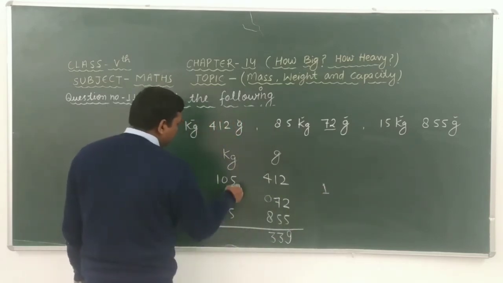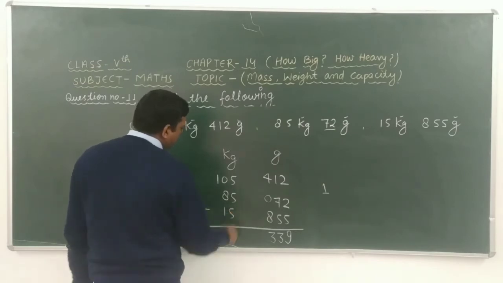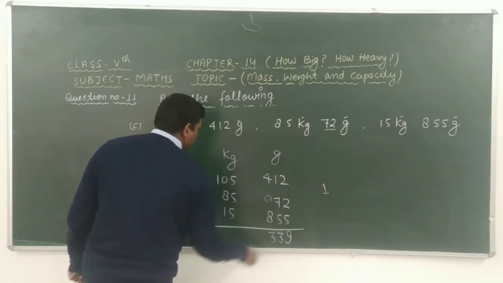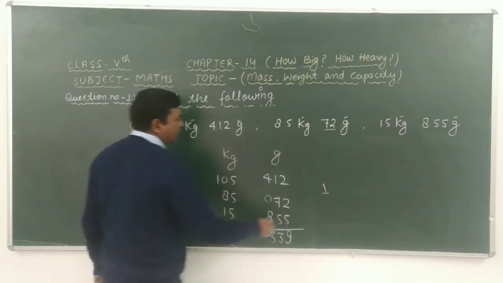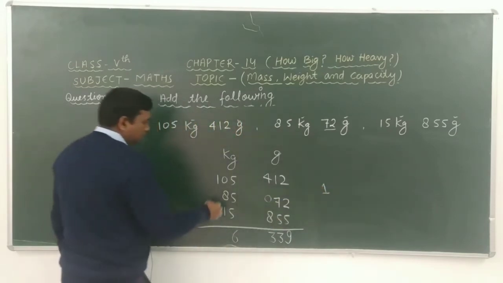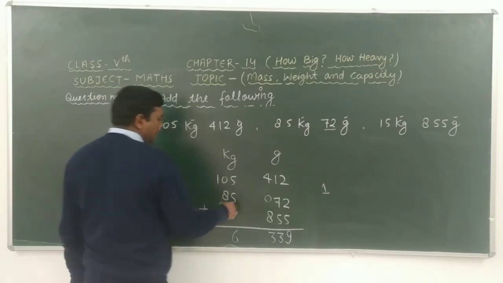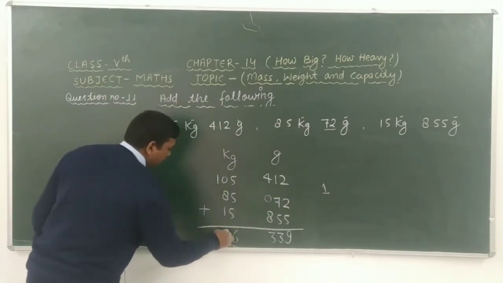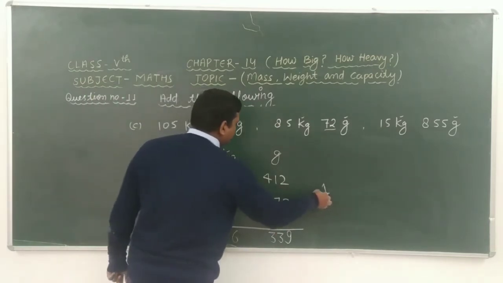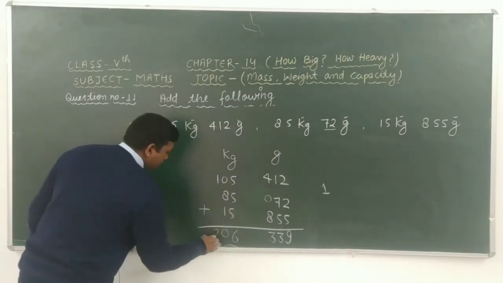Okay, 5 plus 5 is 10, 10 plus 5 is 15, 15 plus 1 is 16 of 6 carry 1. 0 plus 8 is 8, 8 plus 1 is 9, 9 plus 1 is 10, 10 of 0 carry 1, 1 plus 1 is 2.